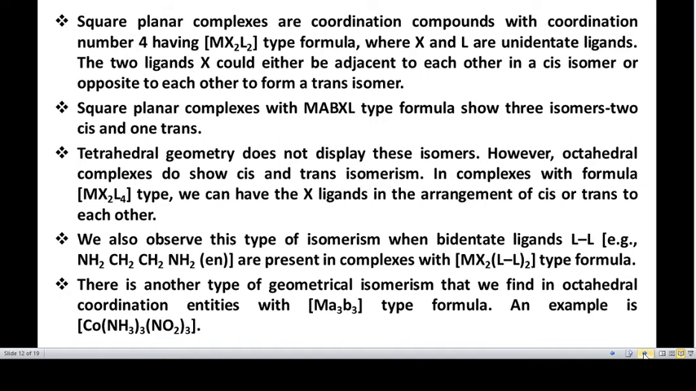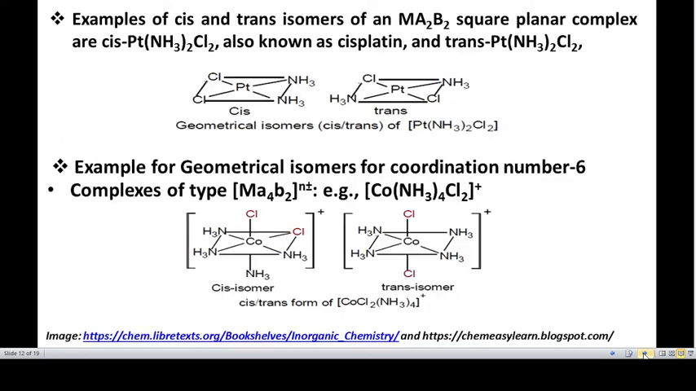An example here you can see with the ligands 3 nitrite group and 3 amine group in the cobalt complex. Let us take a few examples in the square planar complexes. The example is cisplatin and transplatin. Okay, that is dichlorodiamine platinum complex.